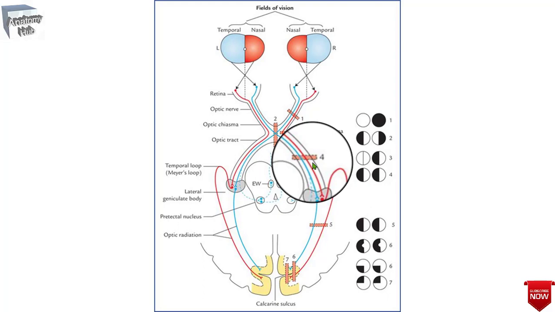But here we'll talk about the first order neuron, the second order neuron and the third order neuron. What are those? The first order neuron that carries the visual sensations is mainly the bipolar cells. For that reason we have to go to the previous slide.